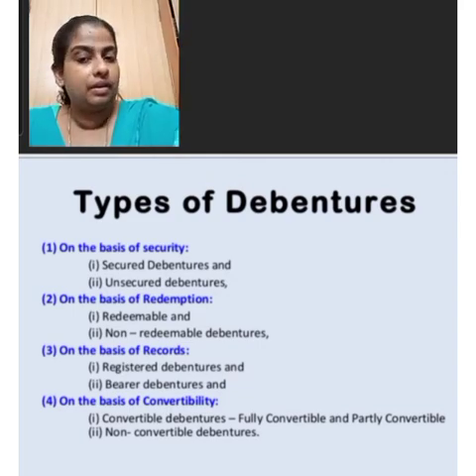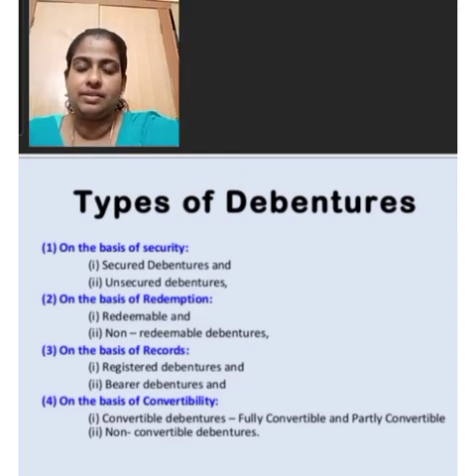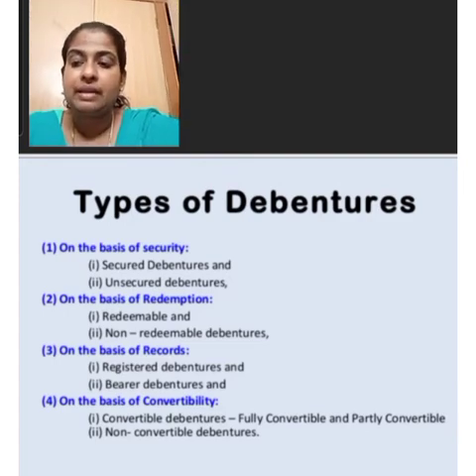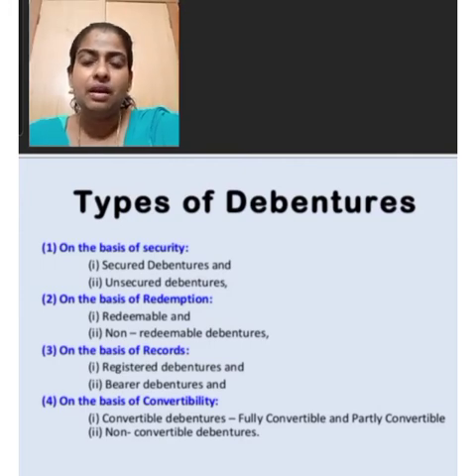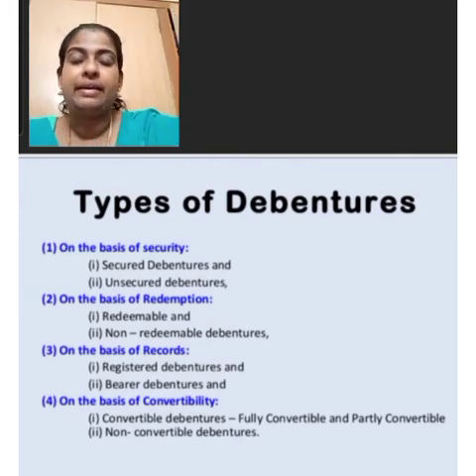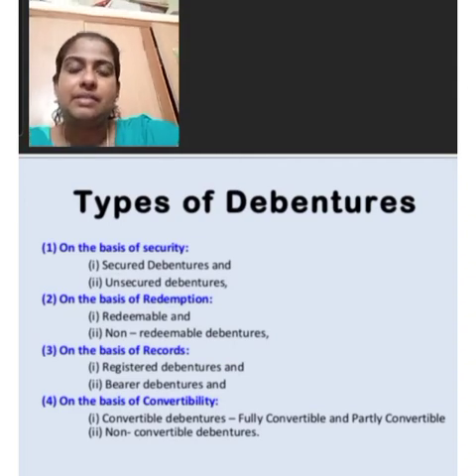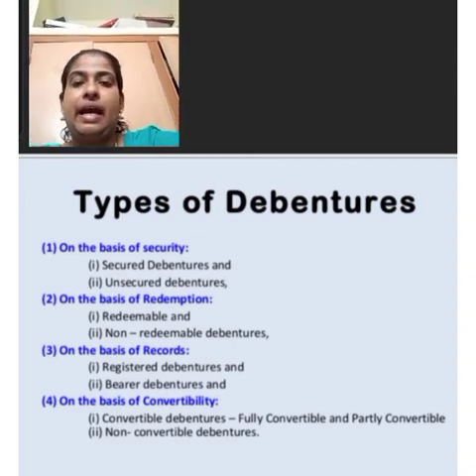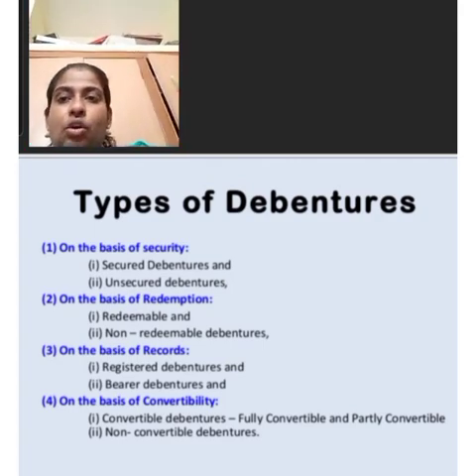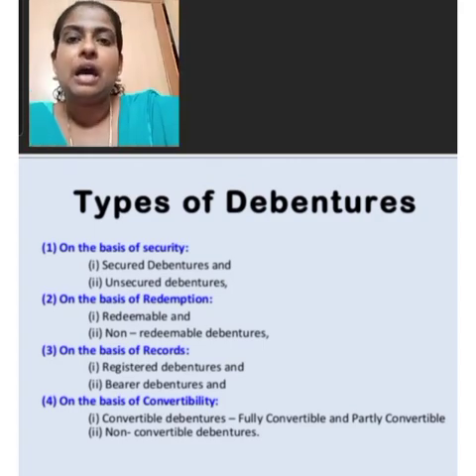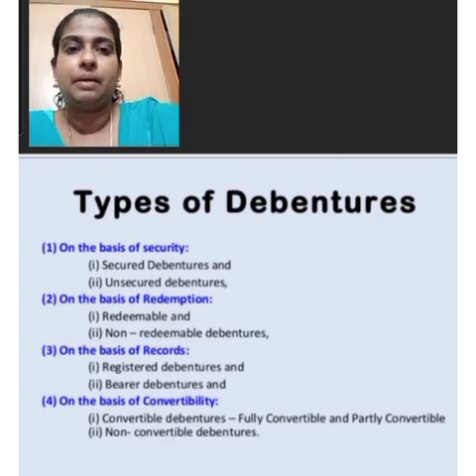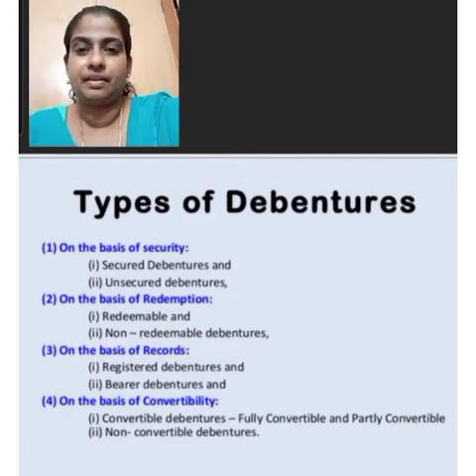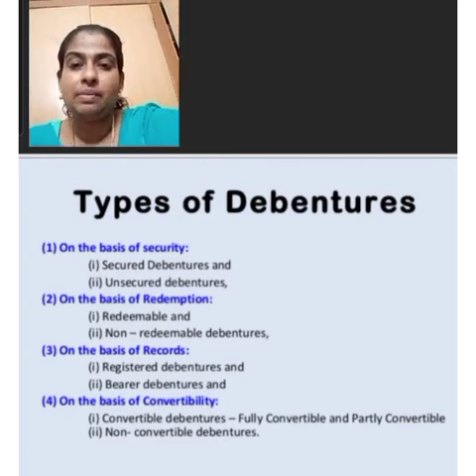Next is classification on the basis of records. They are registered debentures and bearer debentures. Registered debentures means these debentures are registered. The names and addresses of the debenture holders of such debentures are recorded in a register of the company, called the Register of Debenture Holders. This is the classification on the basis of records.